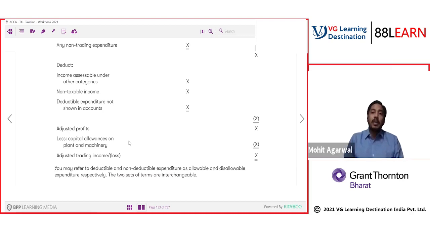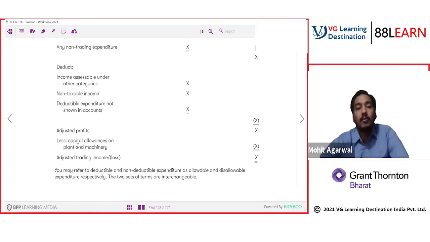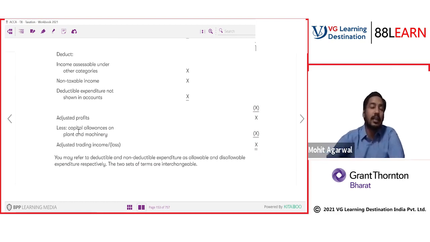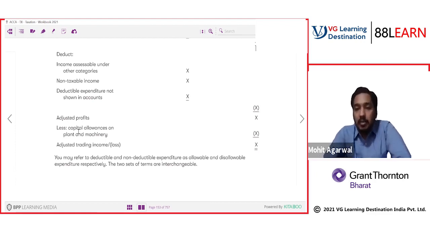The depreciation should be calculated as per income tax rules. In income tax, depreciation is called investment allowance or capital allowance. And if it is calculated as per income tax rules, only then is it eligible to be deducted. So for this topic, don't worry about how to calculate depreciation as per income tax rules. It will be our next topic, which we will do later on. But for the time being, understand that depreciation as per accounts books should be added back, and depreciation as per income tax books should be deducted, in short.